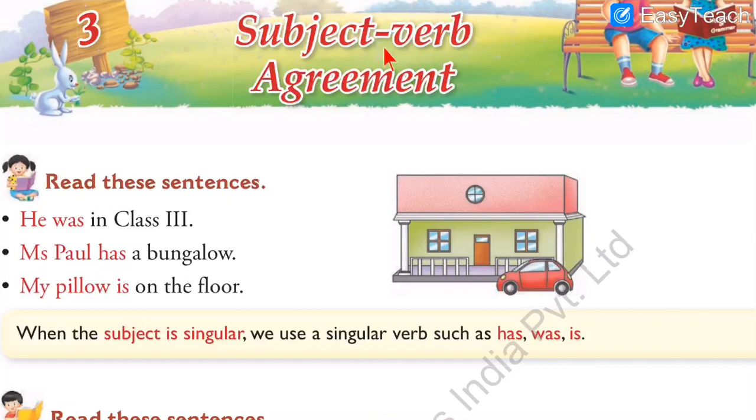What is the subject and what is the verb? The subject is the doer of the action, the one who performs the action, and it can also be a pronoun: he, she, it, we, you, they, and many other pronouns. What is the verb? The verb can be is, am, are, was, were, have, has, had. In this lesson, we have understood how to match the subject with the verb. If the subject is singular, we have to write the verb in singular form. If the subject is plural, we have to write the verb in plural form. That is called subject-verb agreement, subject and verb matching.